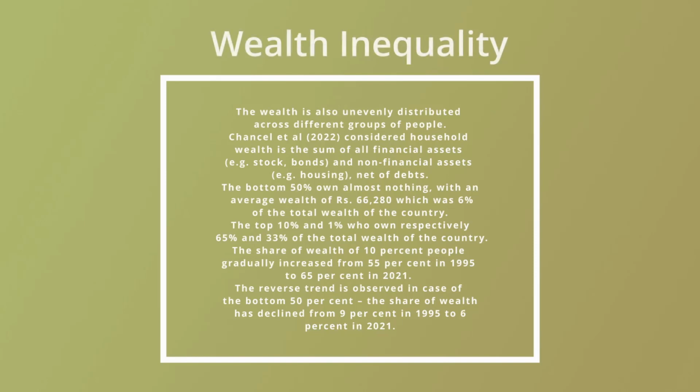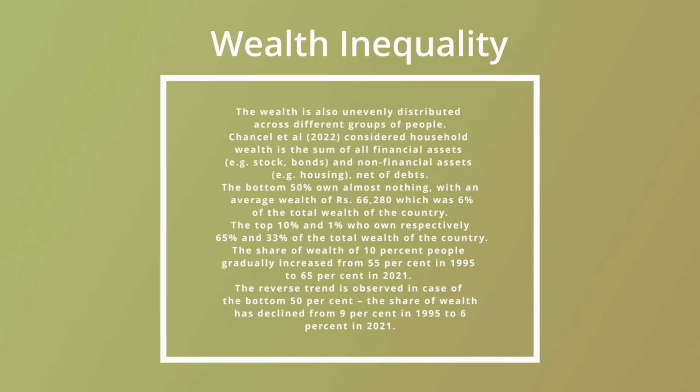In 1995, the top 10% people in our country owned nearly 55% of the total wealth, and year after year, this concentration of wealth was gradually increasing, and in the latest year, in 2021, it was more than 60%.